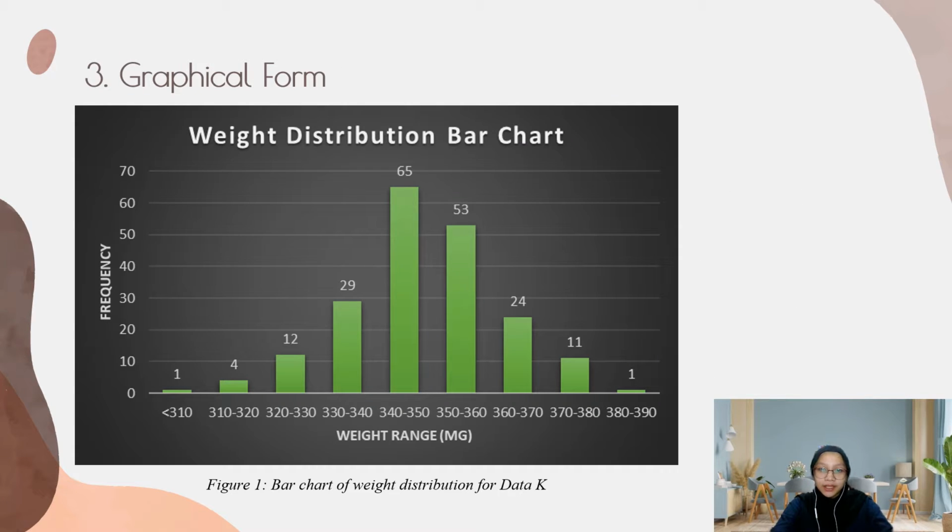The third way to present the data given is by using graphical form. Graphical form usually comes in the form of graphs such as bar chart, pie chart, and also a scatter chart. The graphical form of data K is shown as in figure 1. This bar chart shows the weight distribution of the pills. So the highest weight range for the pills is between 340 to 350 milligrams with frequency of 65 and followed by 350 to 360 milligrams with frequency of 53.